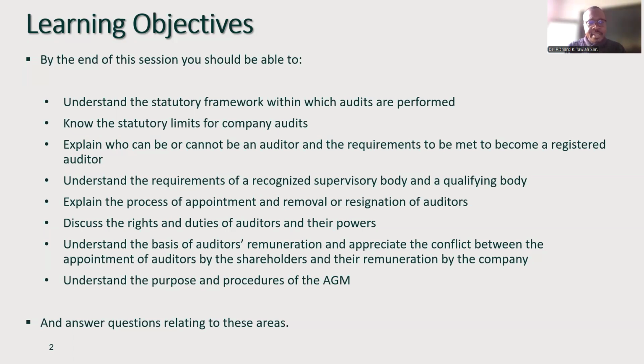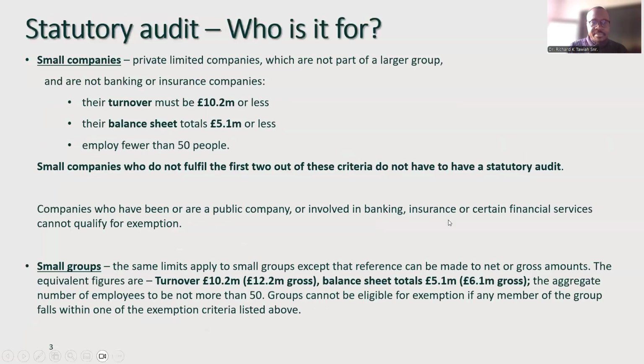Process for appointment and removal or resignation of auditors, rights and duties of auditors and their powers, understanding the basis for auditors' remuneration and appreciating any conflicts between the appointment of auditors by the shareholders and their remuneration by the directors or management of the company. If time allows, you can even read this one on your own: purpose and procedures of the AGM, but we briefly touch on it.